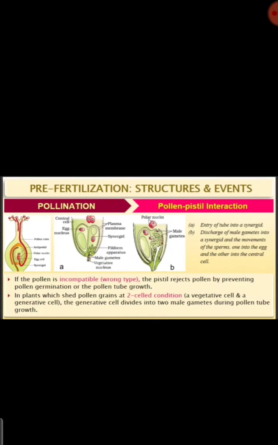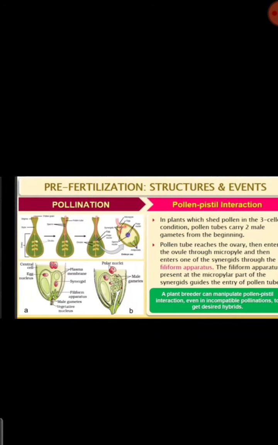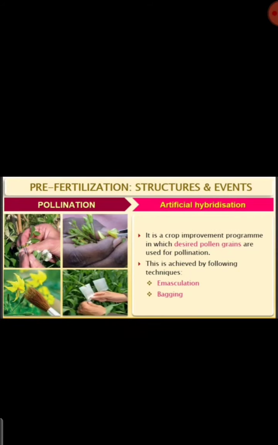Then we studied artificial hybridization, where emasculation, the cutting of the anthers from the flower, and covering the stigma with a bag, which we call bagging, are done.